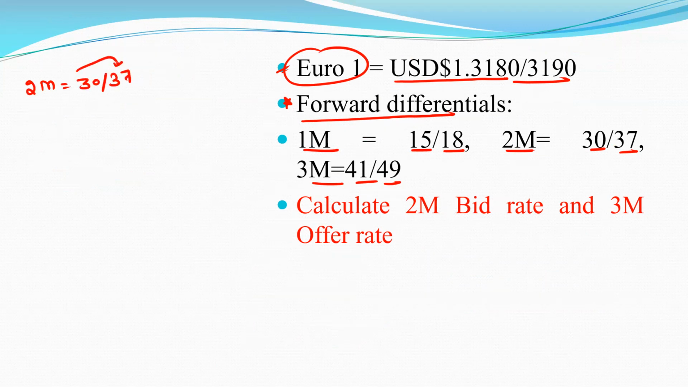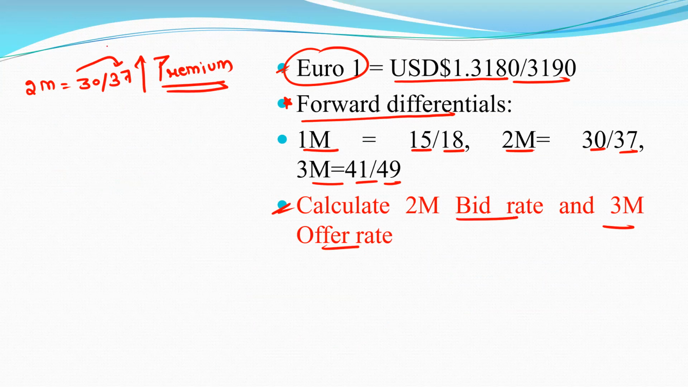Here it is going to increase, so it is premium. Clear? It is going to be premium. Now we have to calculate the 2-month bid rate and the 3-month offer rate. Clear?